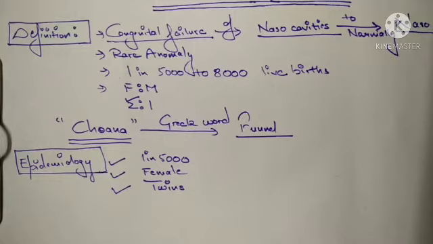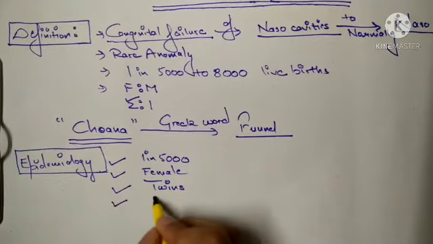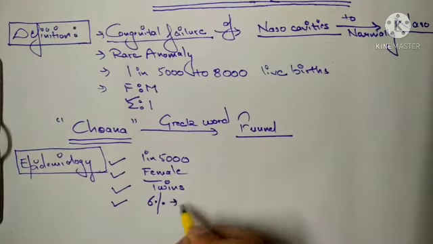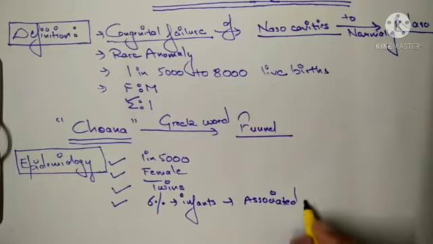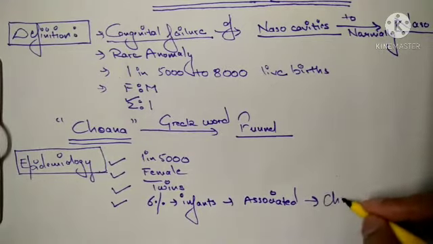So infants born with choanal atresia, 6% of them have associated chromosomal anomalies.